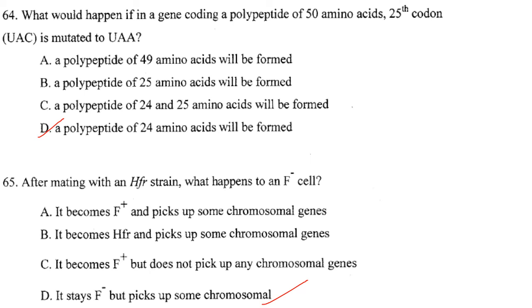Then after mating with an Hfr strain, what happens to an F- cell? This I have already discussed in one of the previous question papers. I don't know which one, but anyway, it stays F-, but picks up some chromosomal genes. Because conjugation is typically disrupted before the fertility factor can be transferred. So the F- cell will remain F- itself, but it picks up some chromosomal genes. So the answer is option D.